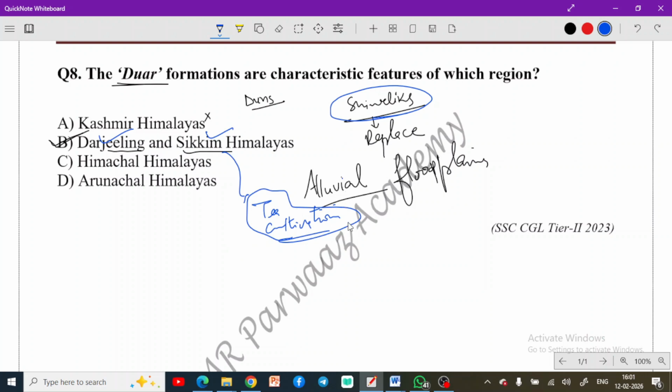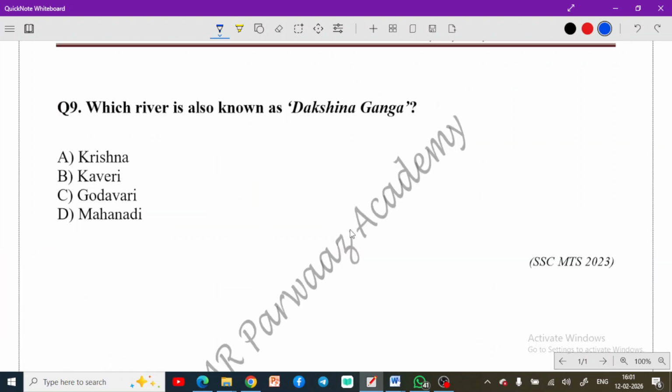Now moving to the next question. Next question is which river is also known as Dakshina Ganga? I have already told you this. Godavari is known as Dakshina Ganga. Okay, Godavari is known as Dakshin Ganga.